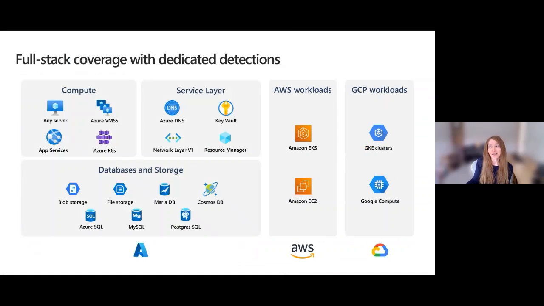And again, if you look at this, it's more of an architectural perspective. So the actual protection side covers all of these layers. Not just compute, but your databases, some elements in AWS and GCP, and then the service layers. So anytime there's an activity in Azure, it goes to ARM, Azure Resource Manager. Everything behind the scenes is going through there.